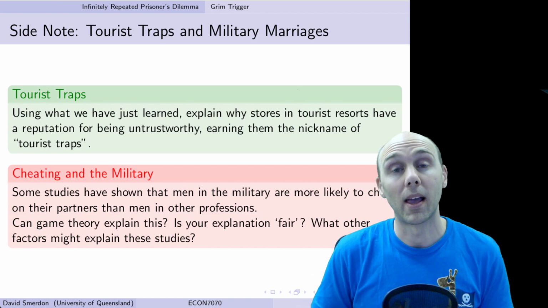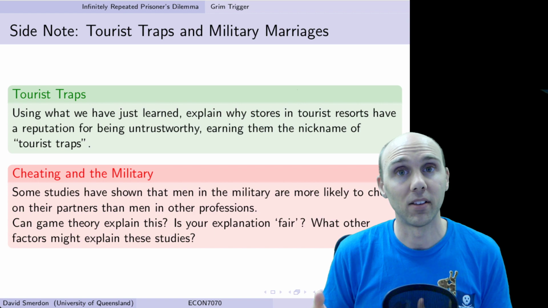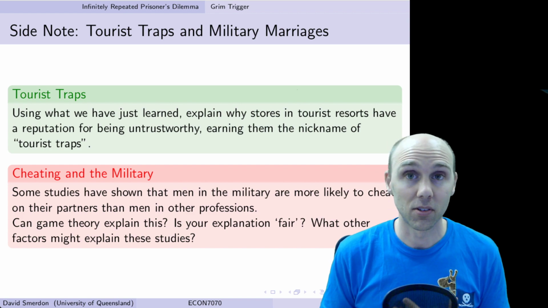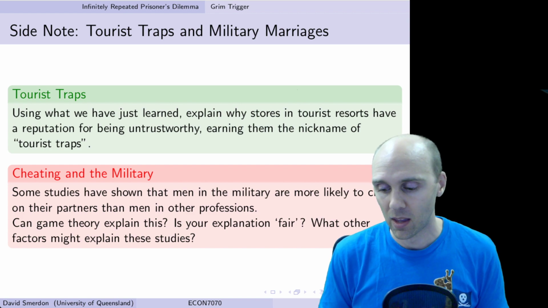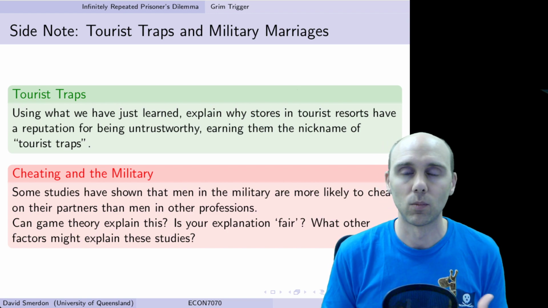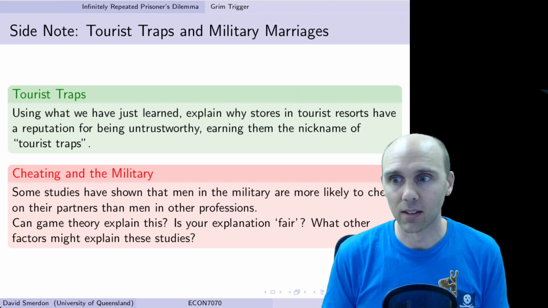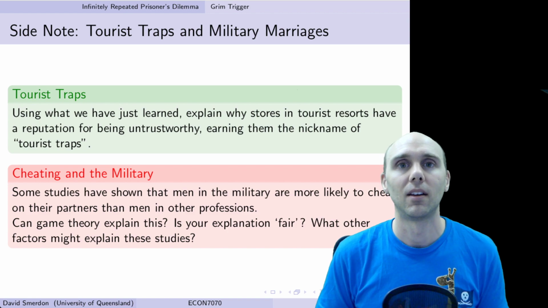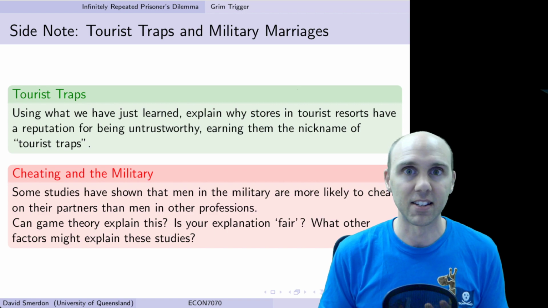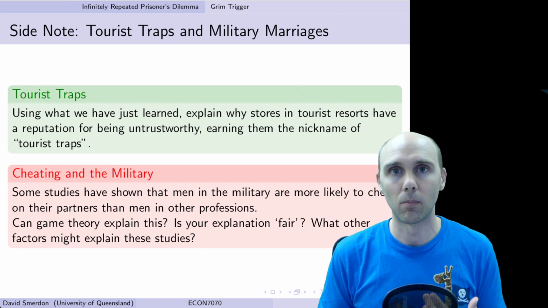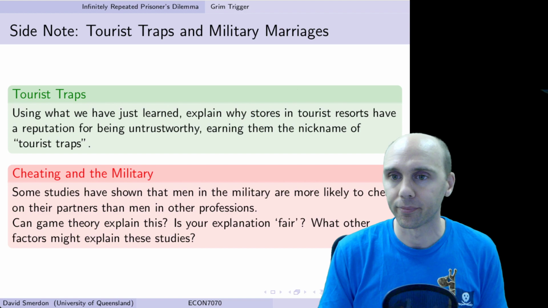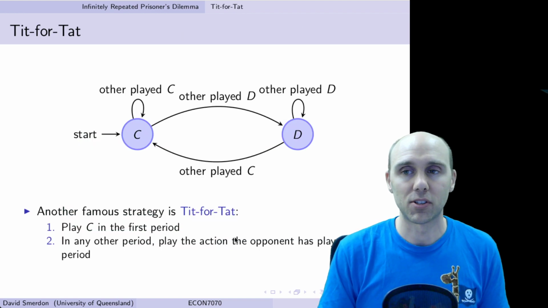But if one wanted to relate it to this repeated game type analysis, and it has been done by some researchers, the idea is that if you're in a high risk situation, you're in a conflict zone, or if you think in terms of spies, someone like James Bond, where the probability that things end quickly is quite high, then the temptation, the payoff from instantaneous gain from being unfaithful and basically choosing D with respect to your partner becomes higher, essentially. Okay, so that's the Grim Trigger strategy.